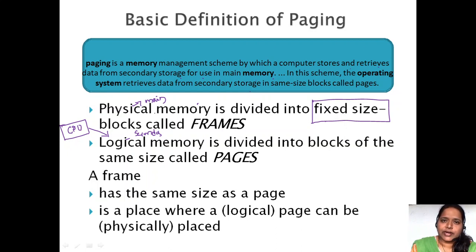Main memory is divided into frames and the secondary memory is going to be divided into pages. These are also fixed size. A frame has the same size as a page. This you have to remember. The page size is equal to the frame size. A frame is a place where a page can be placed. So the frame is where that page is going to be placed.